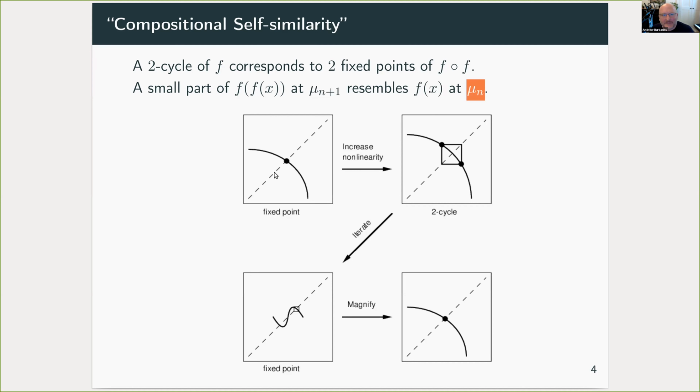So diagrammatically, if we zoom in on a region of the map around a fixed point, for example, and we adjust our parameter, increasing the nonlinearity to go through a period doubling bifurcation to a 2 cycle, composing the map with itself reduces that to a pair of fixed points. And the idea is that we rescale, and asymptotically, as we go further up the bifurcation tree, we find closer and closer resemblance with the original picture.